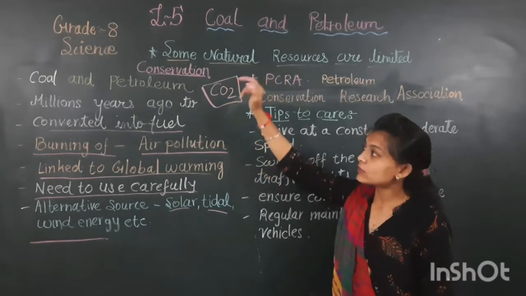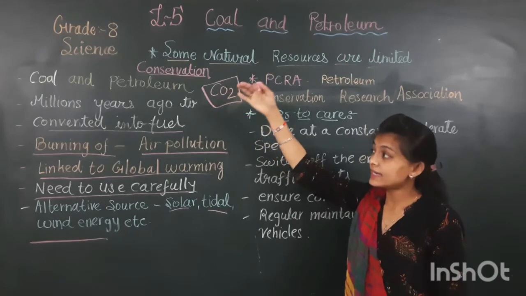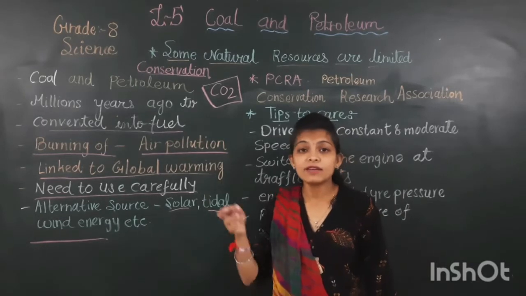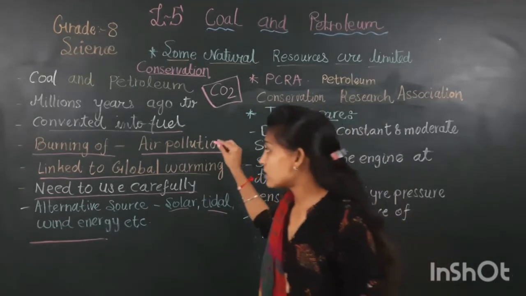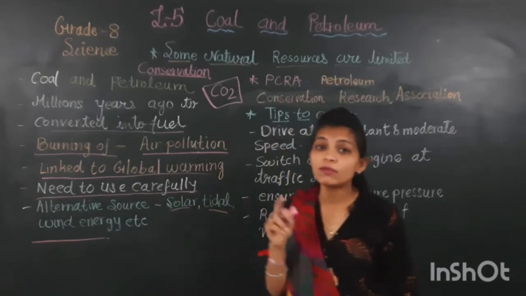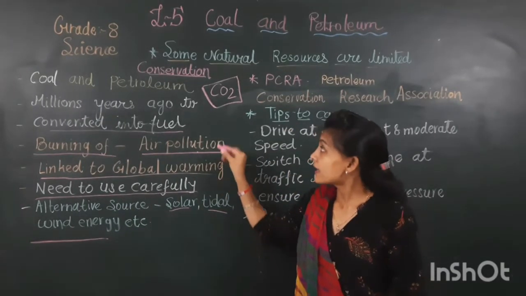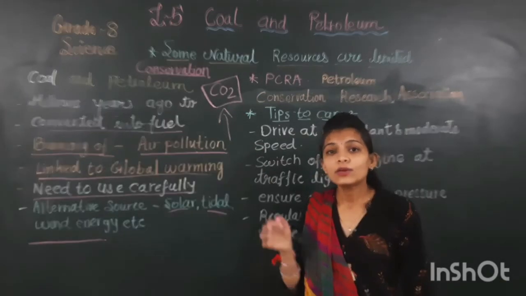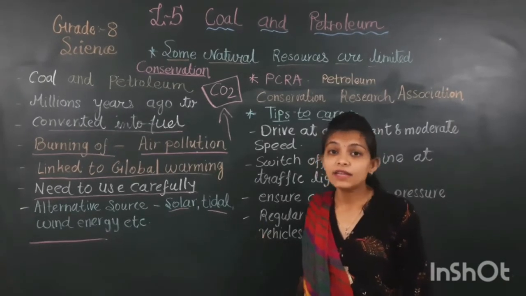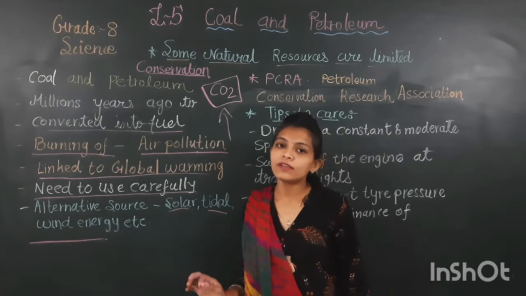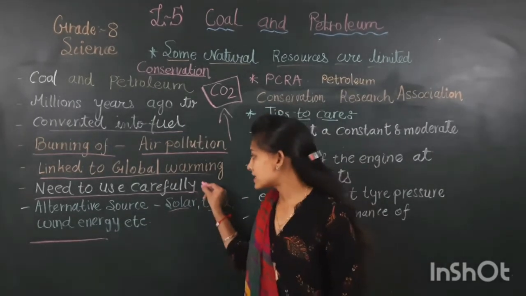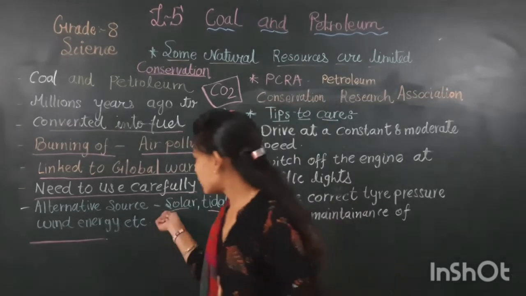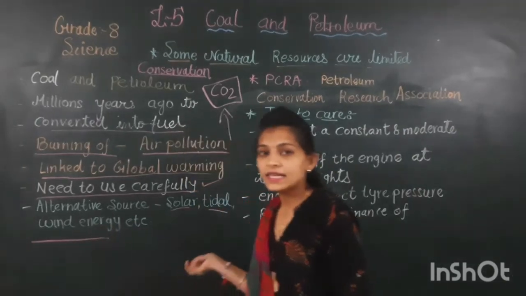One more time I am repeating, coal and petroleum are exhaustible resources. They take 1,000 years to convert into fuel. What happens when they are burned? When coal and petroleum are burned, it creates a lot of air pollution, and it is also linked with global warming. If global warming happens, क्या होगा? If the proportion of carbon dioxide increases, it creates a high temperature all over the atmosphere, and then we cannot survive in it. So what do we have to do? We have to use these exhaustible resources very carefully. There are so many alternative uses, like solar energy, wind energy, tidal energy, etc.